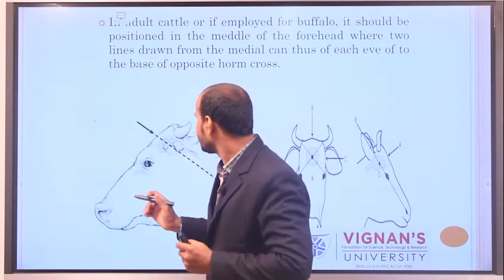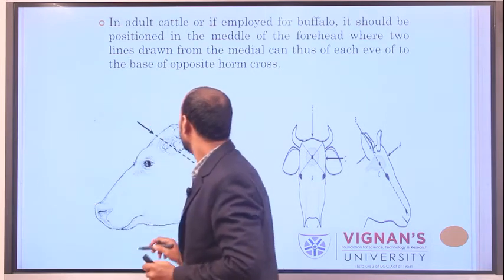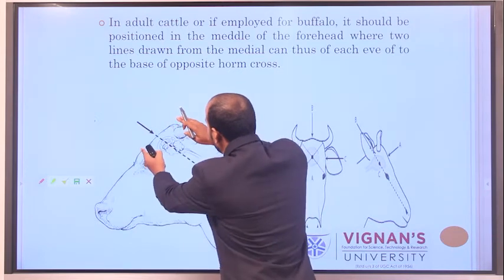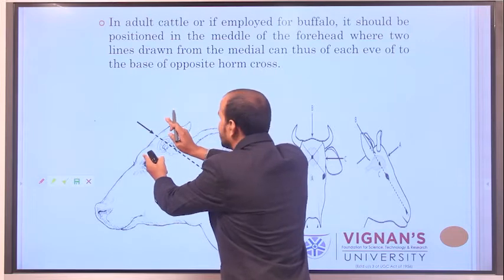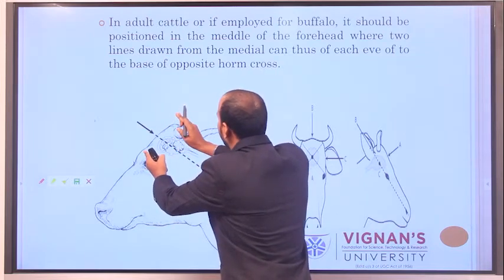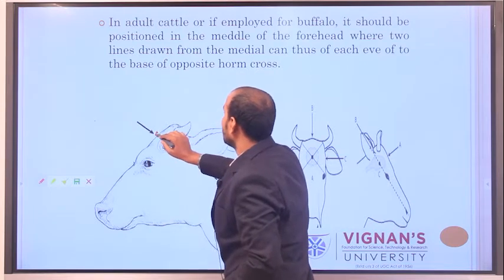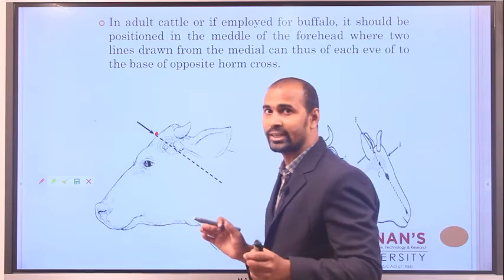Here, if you see, this is a cattle. The position should be taken considering the eye as an endpoint and the horn as a starting point. By taking the measurements, you have to take a central position. The central position is taken as a middle point where the forehead is located.